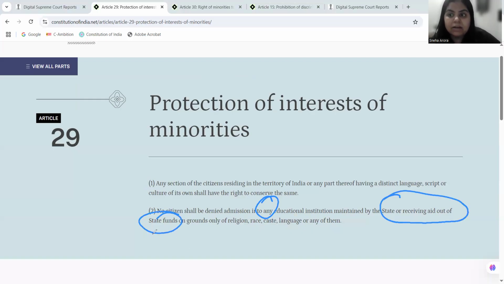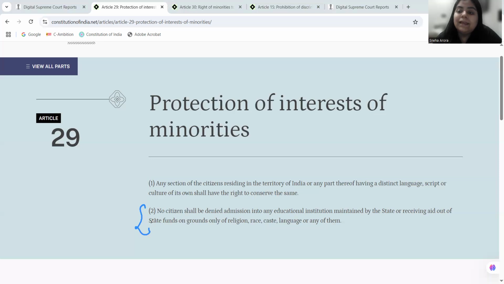Maintained by state and receiving aid out of state fund. Another phrase that you need to notice in this provision, on the grounds only of religion, race, caste, language, or any of them. Now, this is clear that clause 2 herein is a no discrimination clause in any educational institute on the basis of religion, race, caste, language, or any of them.